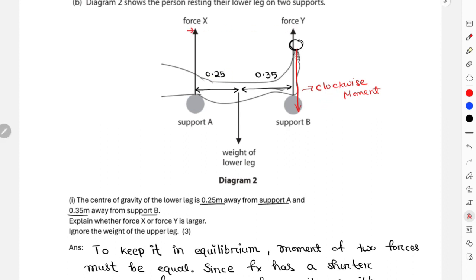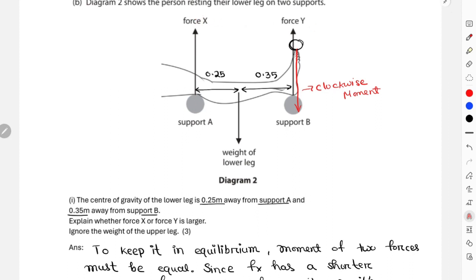So if introducing this bag of ice onto this foot increases the total clockwise moment, then in order to balance this, the anti-clockwise moment from force y will increase. That means force x must decrease. So in this case, force X decreases, force Y increases.